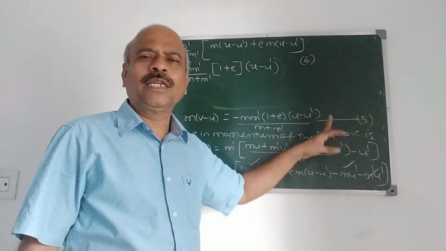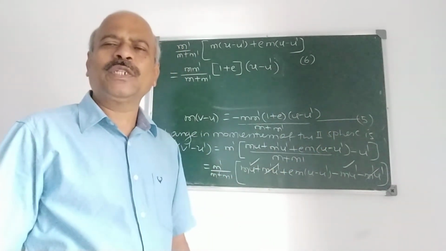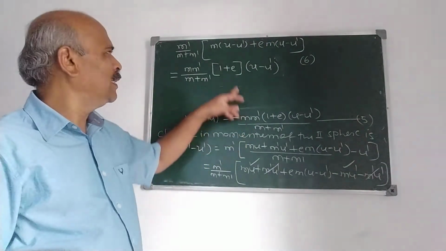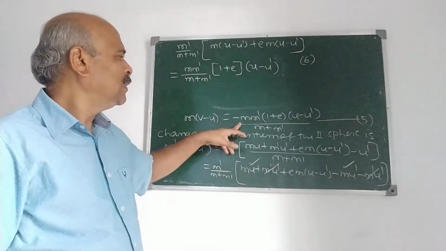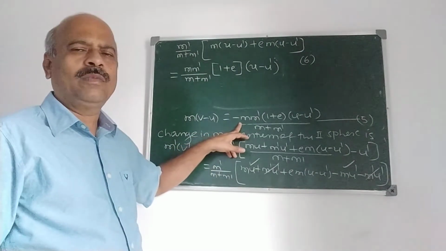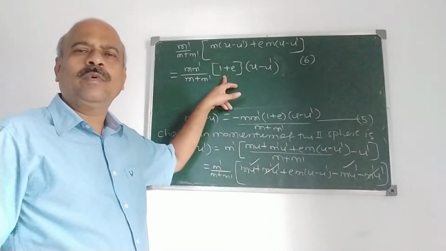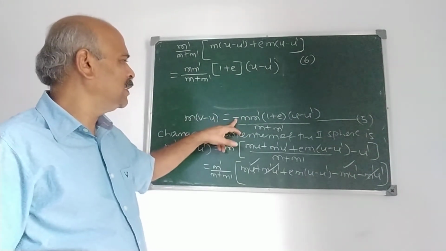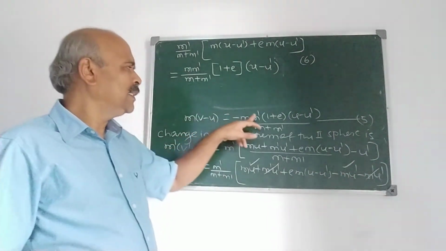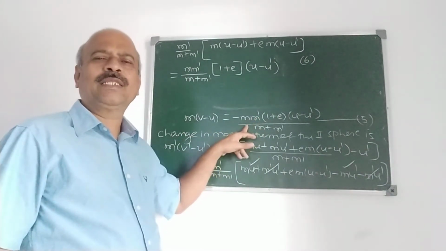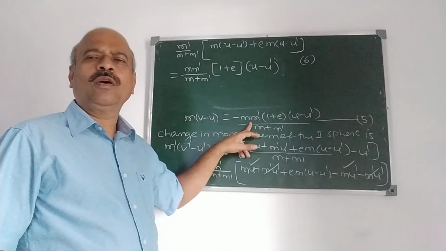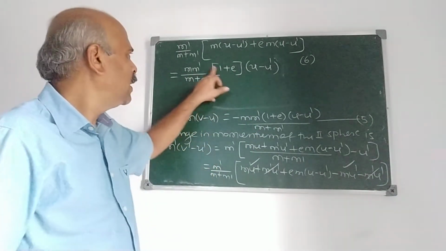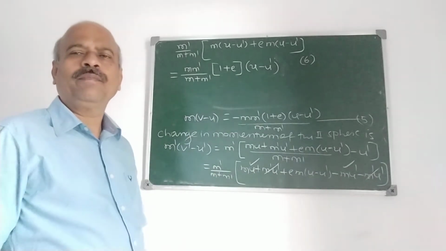Now 5 and 6 give the change in momentum of the first and second sphere. What does this indicate? Study this 5 and 6. This is the change in momentum of the first sphere, and this is the change in momentum of the second sphere. In these two expressions the only difference is the minus sign here. The minus sign for the first sphere indicates momentum is lost by the first sphere, and the same amount of momentum is gained by the second sphere.